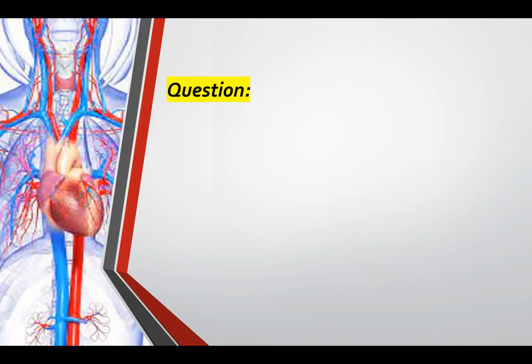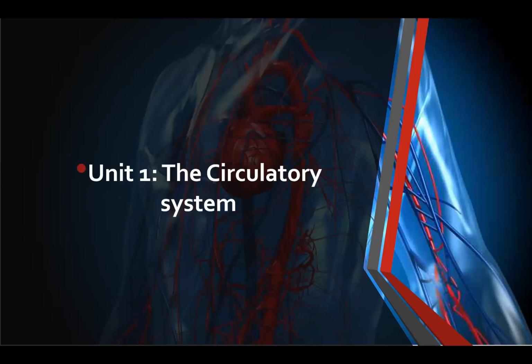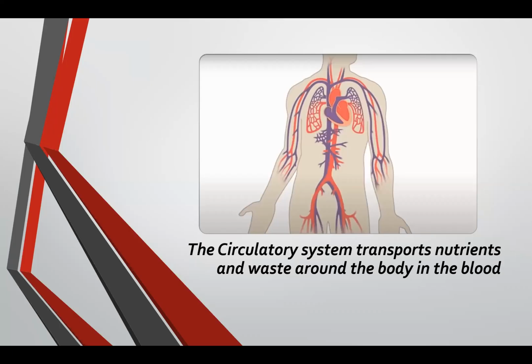So our next topic after urinary or excretory is the circulatory system. Everybody, can you read after me? Circulatory system. Okay, very good. Just an introduction for our next topic.